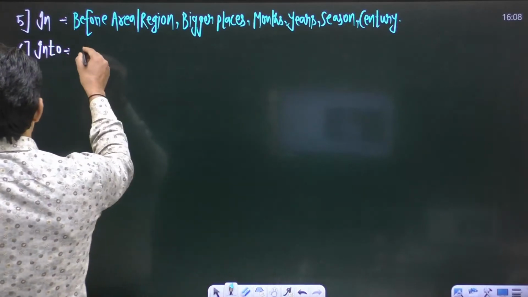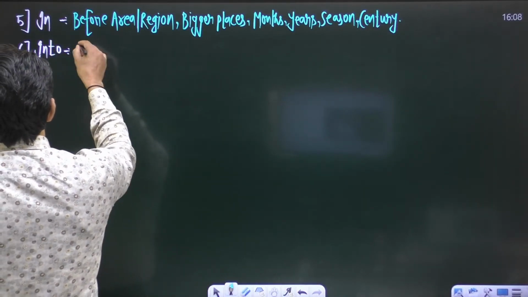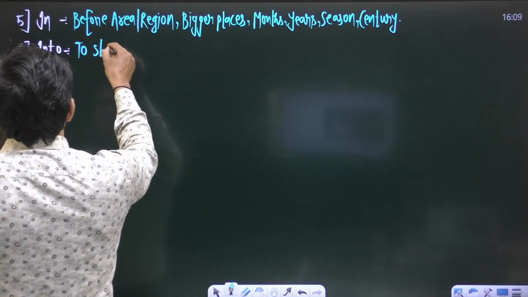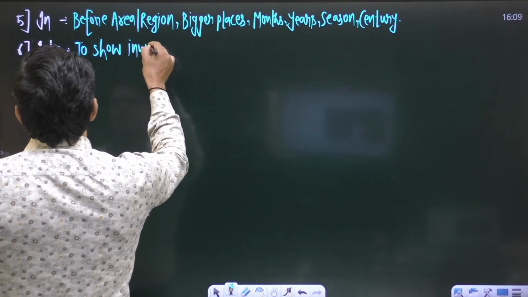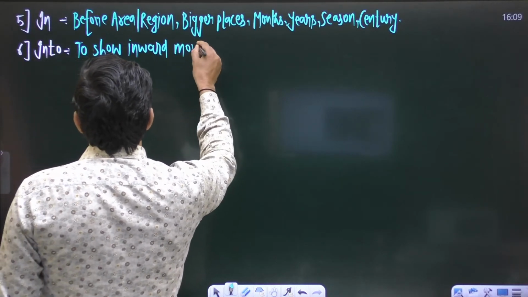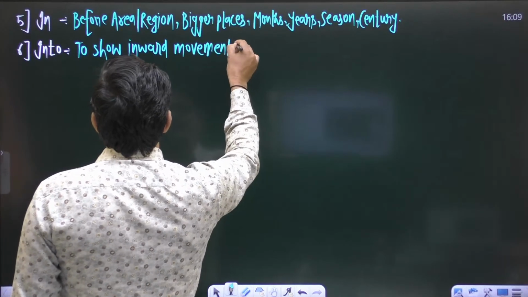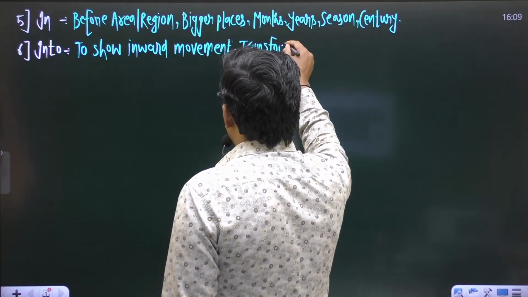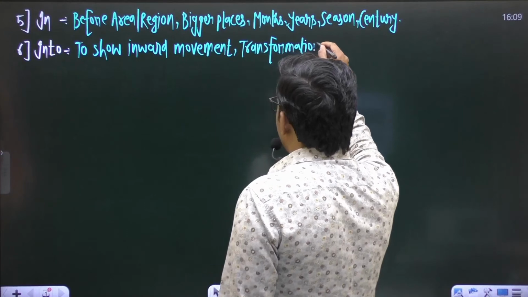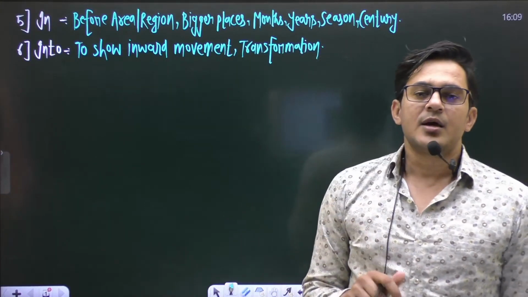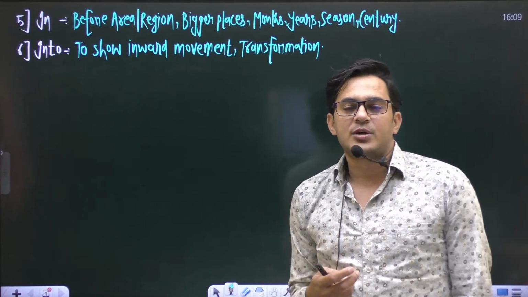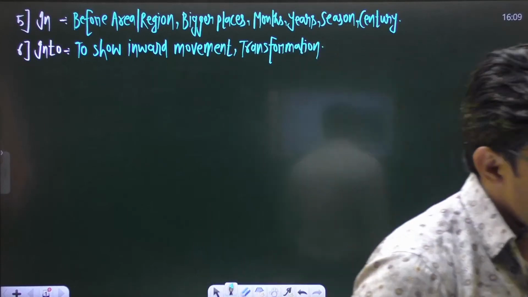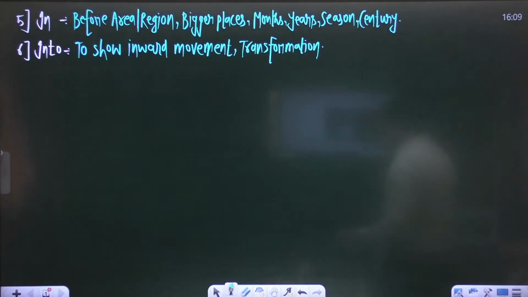So let us talk about into. We use the preposition into to show inward movement. Whenever you want to show inward movement in a sentence, we use the preposition into. The second application of into is to show transformation. When one thing changes into another, it is called transformation, and to denote transformation we use the preposition into. These are two different applications of the preposition into.